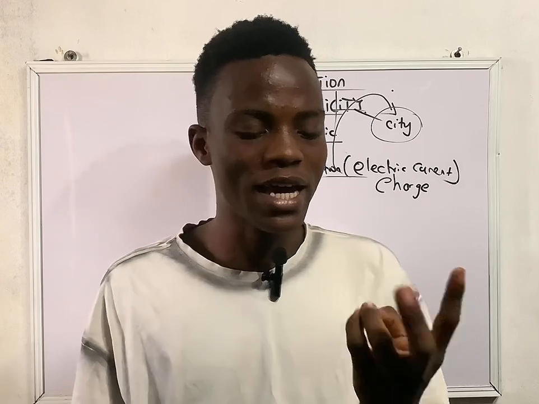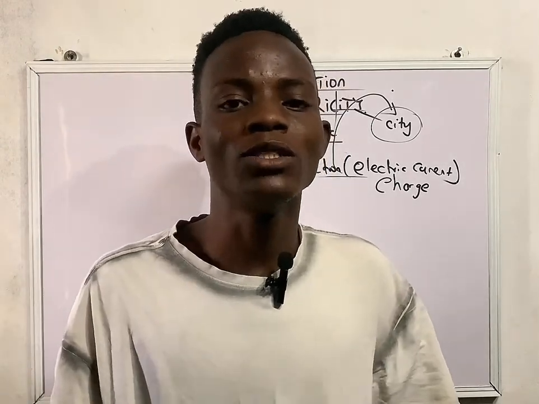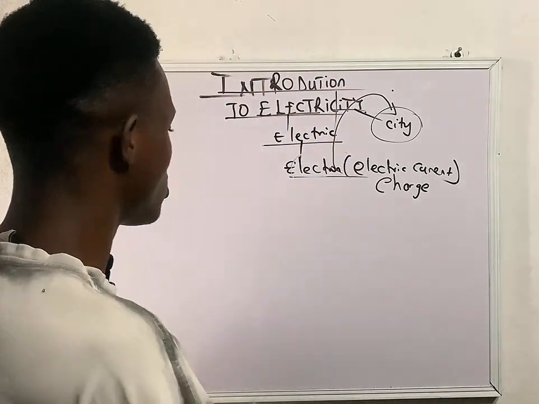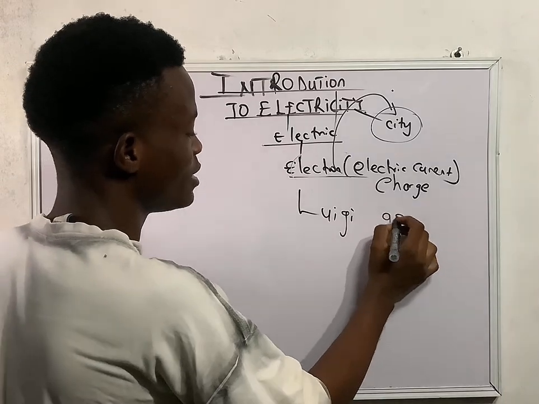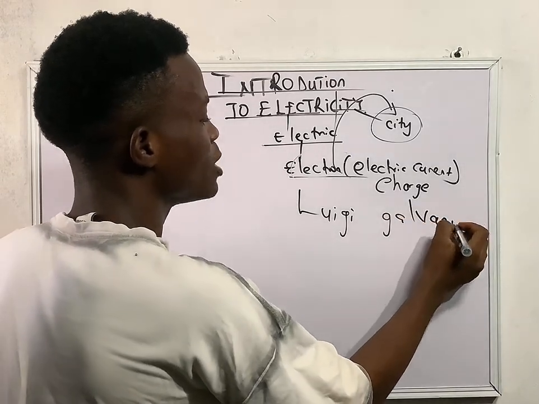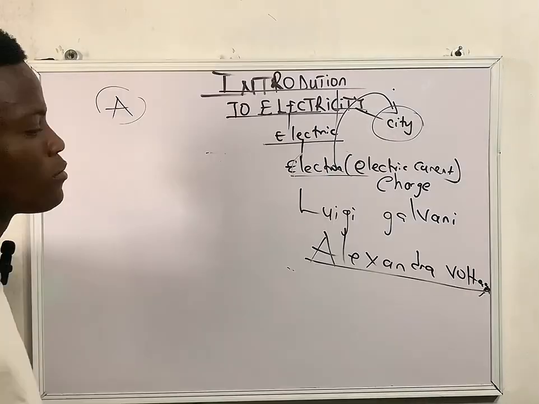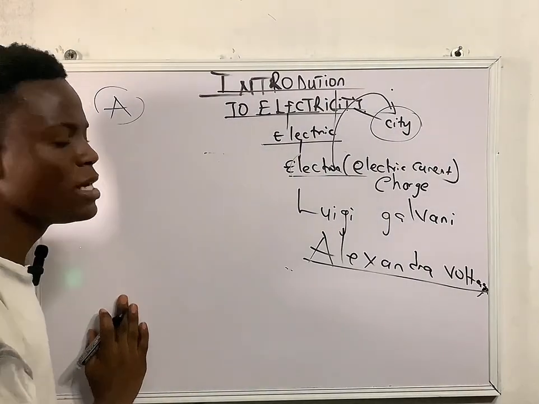So we have a lot of scientists that talk about electricity. And the first man is called Luigi Galvani. Luigi what? Galvani. That's his name. Now, this man's experiment was talking about the fact that electricity can actually be gotten from animals. So, according to Alexander Volta, who also made some experiments.